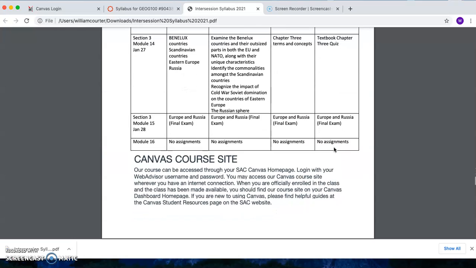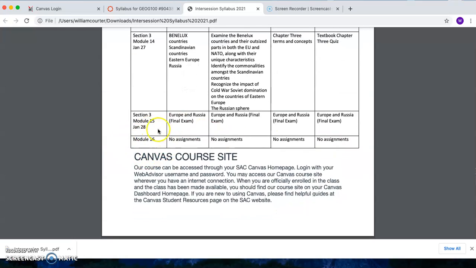Okay, and this is all the way through. I want you to notice, as we get to the end, Module 16. Usually there are 16 weeks in a semester, but because of the Martin Luther King holiday, we have 15 modules, not 16. Each one of those represents a week, but we lose a week as a result of the holiday. And frankly, if you go through the class and examine each of the modules, you will notice that the amount of time you spend watching videos and doing the assignments is probably less than if you were sitting in the classroom.